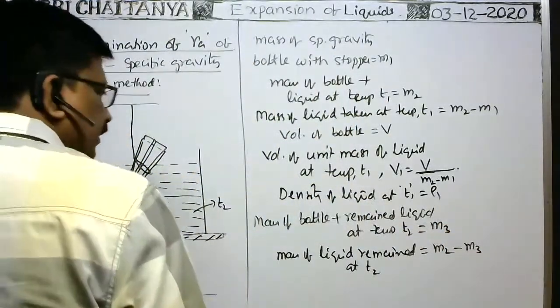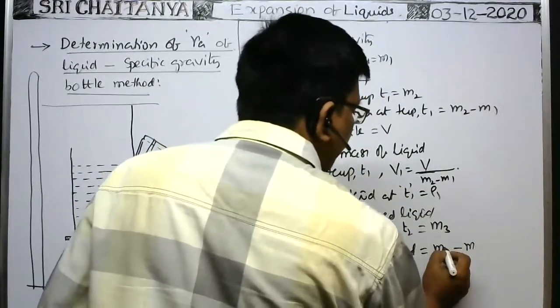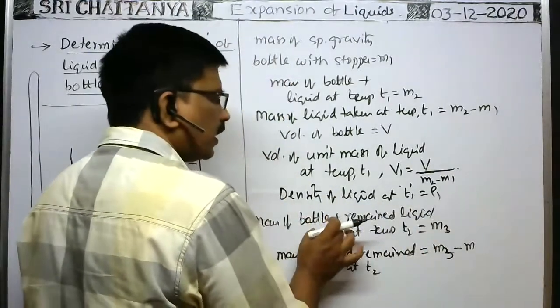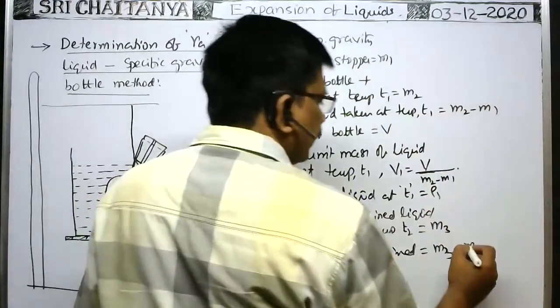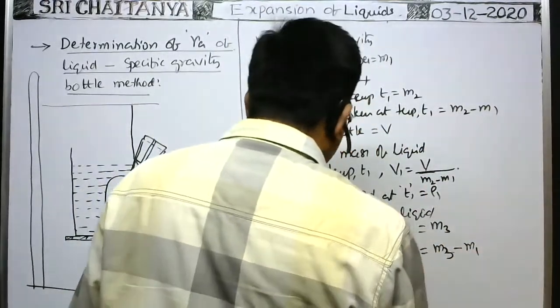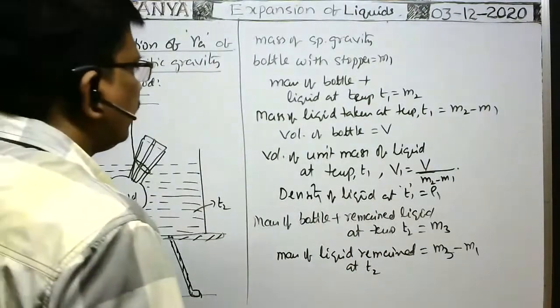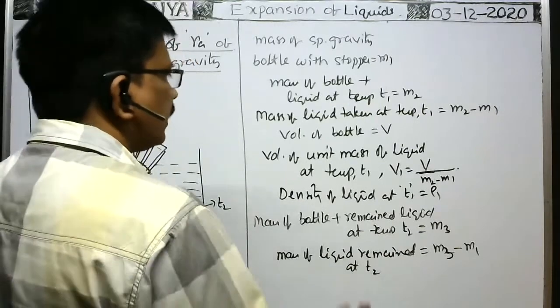Okay, now therefore, what is the volume of unit mass of the liquid at a temperature T2?